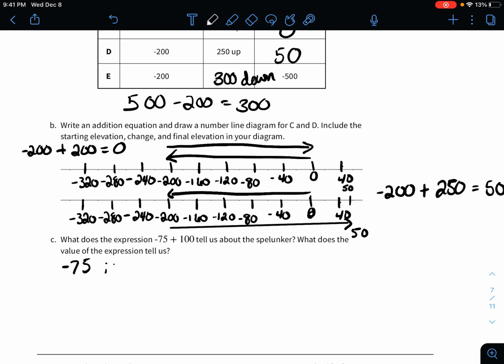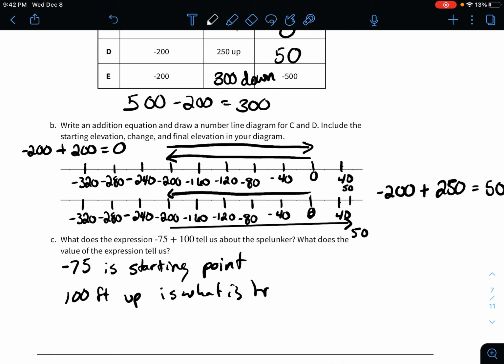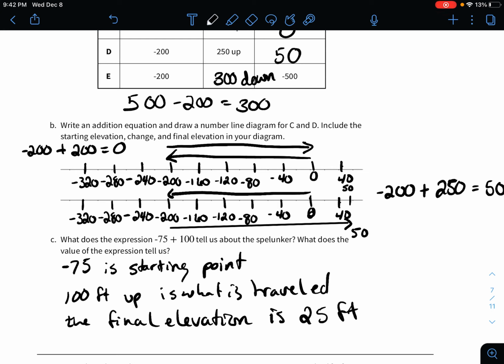So negative 75 is the starting point. 100 feet up is what is traveled. And then the final elevation is going to be 25 feet. All right, so from that expression, that's what we can tell.